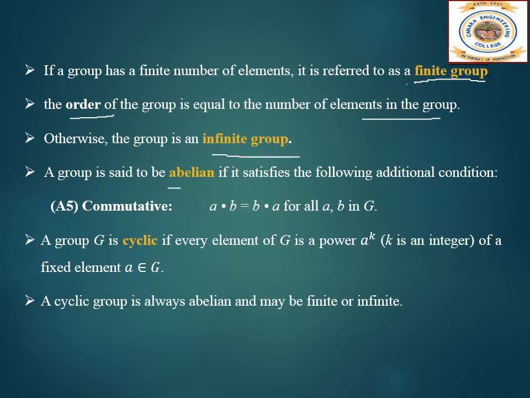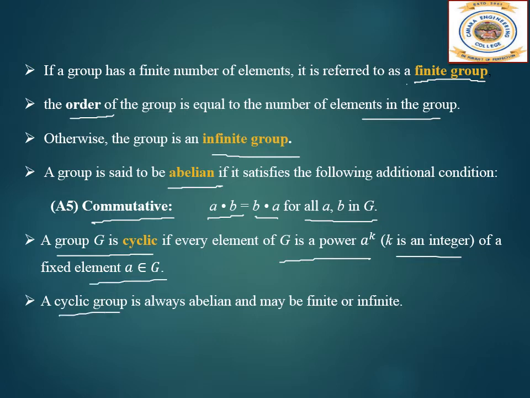A group is said to be abelian if it satisfies the following additional condition, that is the commutative property. What is the commutative property? A dot B is equal to B dot A for all A and B in G. Next, a group G is cyclic if every element of G is a power A to the power k, where k is an integer, of a fixed element A belonging to G. A cyclic group is always abelian and may be finite or infinite.